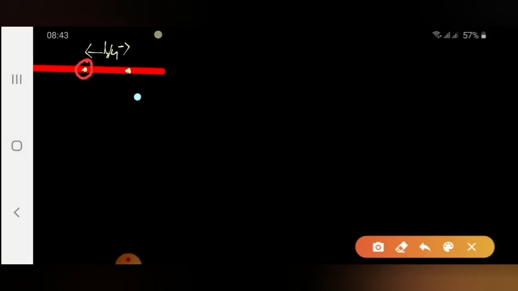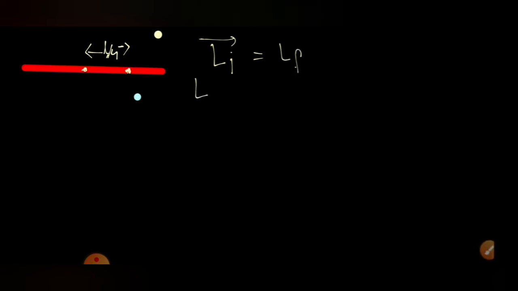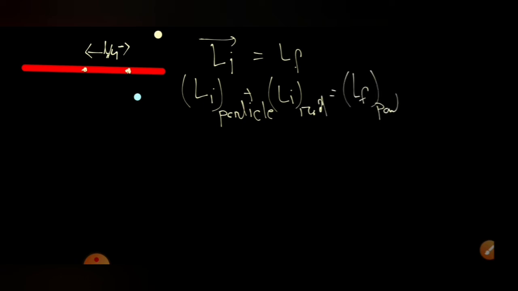So if we apply the conservation of angular momentum for the whole particle plus rod system about the center of the rod, then we can write initial angular momentum Li is equal to Lf, or Li of the particle plus Li of the rod is equal to Lf of the particle plus Lf of the rod.